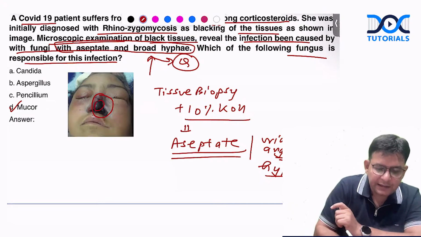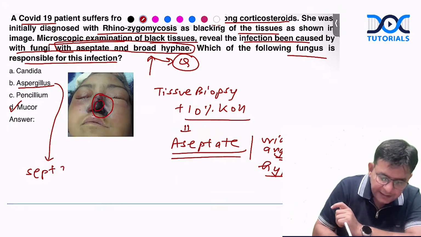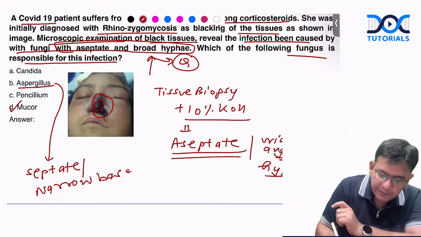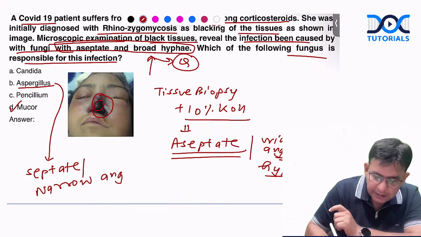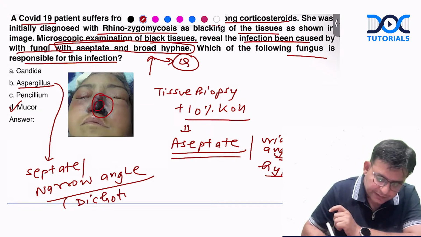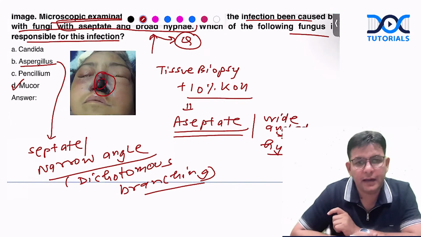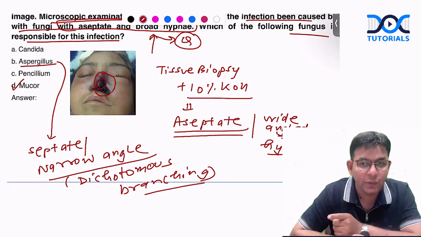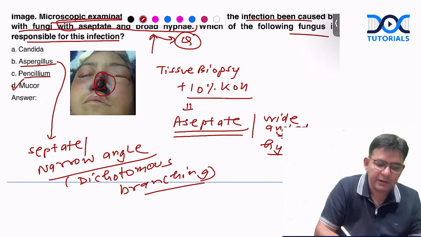Okay. Regarding Aspergillus, this particular thing changes to what? Septate and narrow-angled branching. Okay, narrow angle is there. That is termed as what? Dichotomous branching. Important is that it is septate and narrow angled. Narrow angled means acute angled. Acute angled means a 45 to 60-degree angle. Okay, Penicillium we have already talked about.